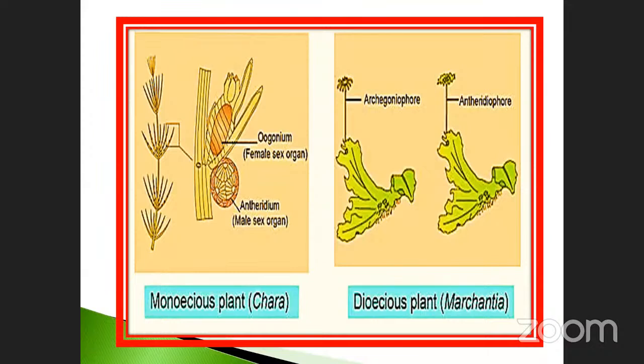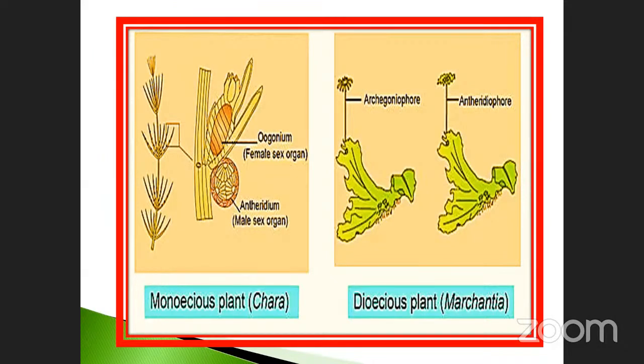Okay, here you are seeing the diagram, isn't it? A female sex organ, that means it produces the oogonium in the upper part. So in the lower part there is an antheridium, isn't it? So both the gametes, how will they be transferred? That means the male gametes, how will they transfer to the female one? That is pollination. How will it be possible here, I am asking.